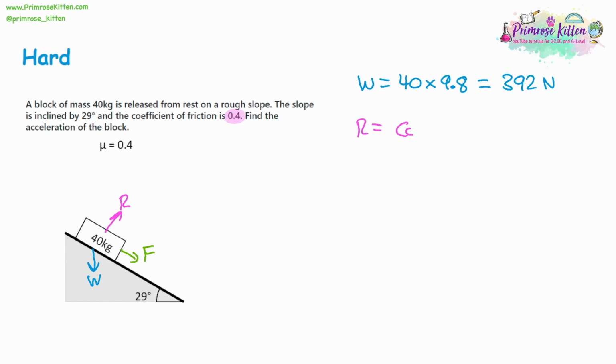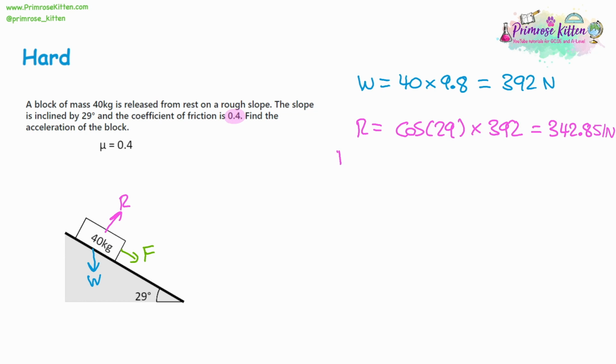And remember, this was because of the angle of the slope multiplied by the weight. So the total reaction force is going to be cos 29 multiplied by 392. And that's going to give us 342.851 newtons to 3 decimal places.